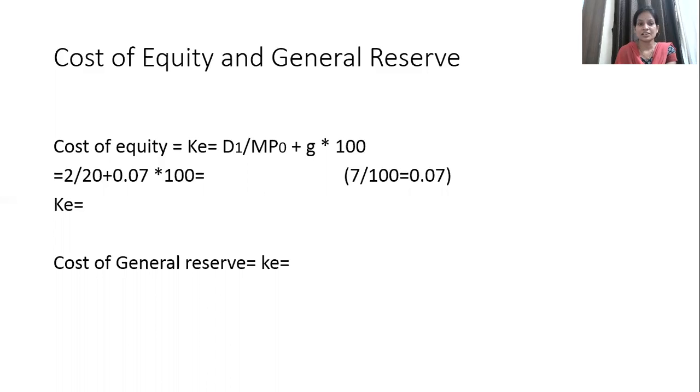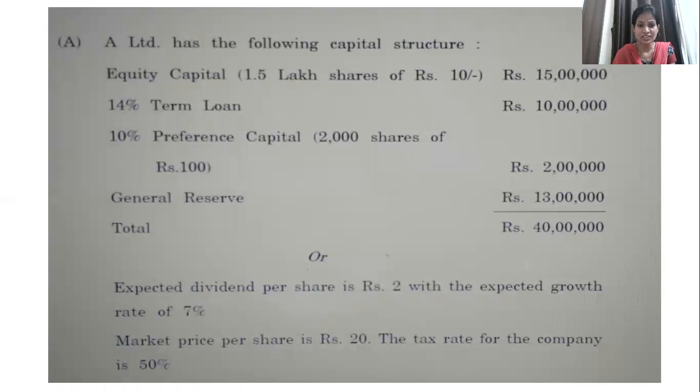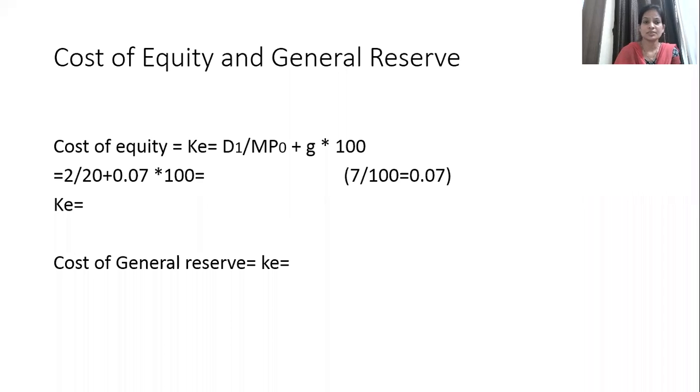On the next line you can show how much is the expected dividend. Expected dividend is rupees 2 and the growth rate is 7%. Market price is 20. So expected dividend 2 divided by present market price 20 plus growth rate 7%.